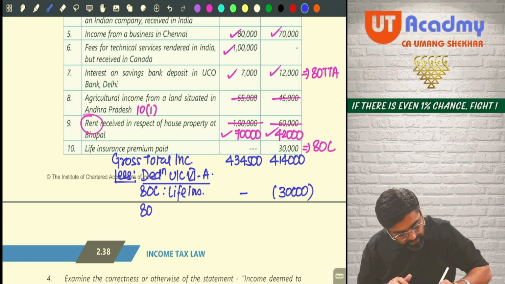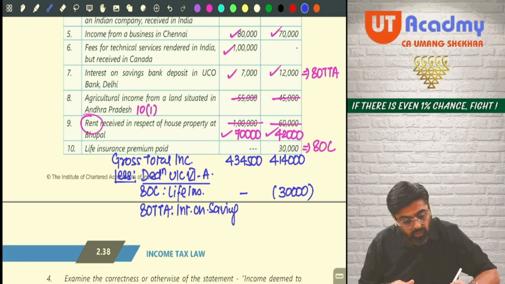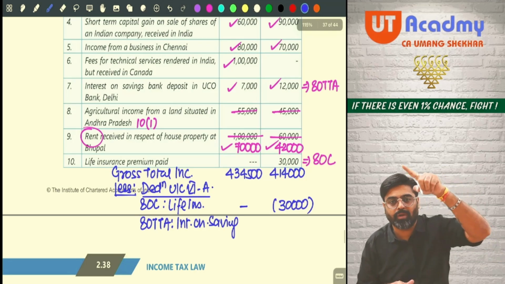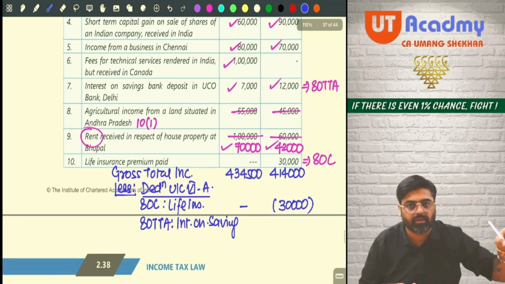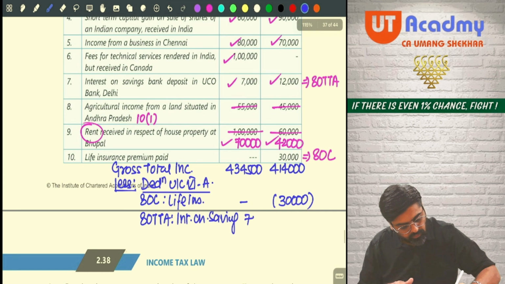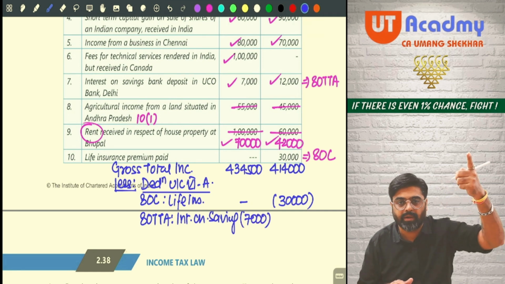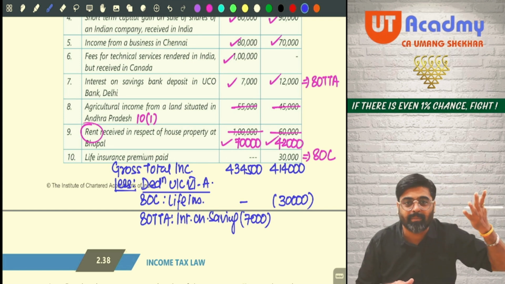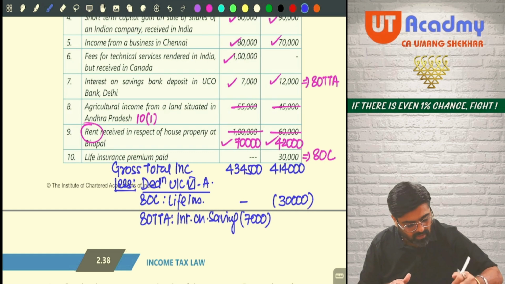Another, 80TTA. That is what? Interest on savings account. What was for Ramesh? It was 7,000. 7,000 shown as income and now 7,000 taken as a deduction. Okay. And for Suresh, how much was the interest? 12,000. 12,000 included. But we will not take the deduction of 12,000 because 80TTA maximum limit is only 10,000. Yes or no? So we'll take 10,000 over here.